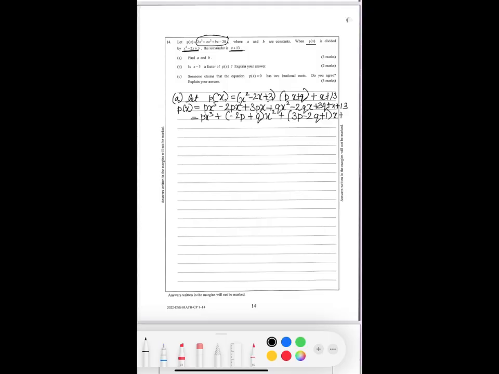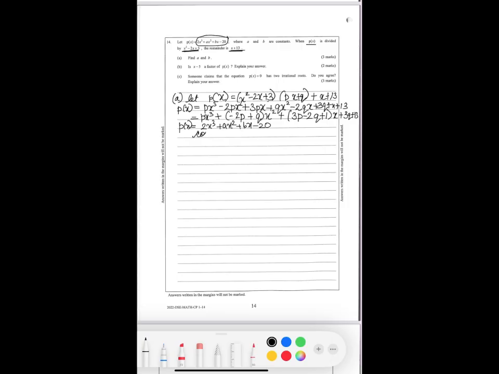And without any x, the constant values, we have 3Q plus 13. And the original Px is given: 2x cubed plus Ax squared plus Bx minus 20.